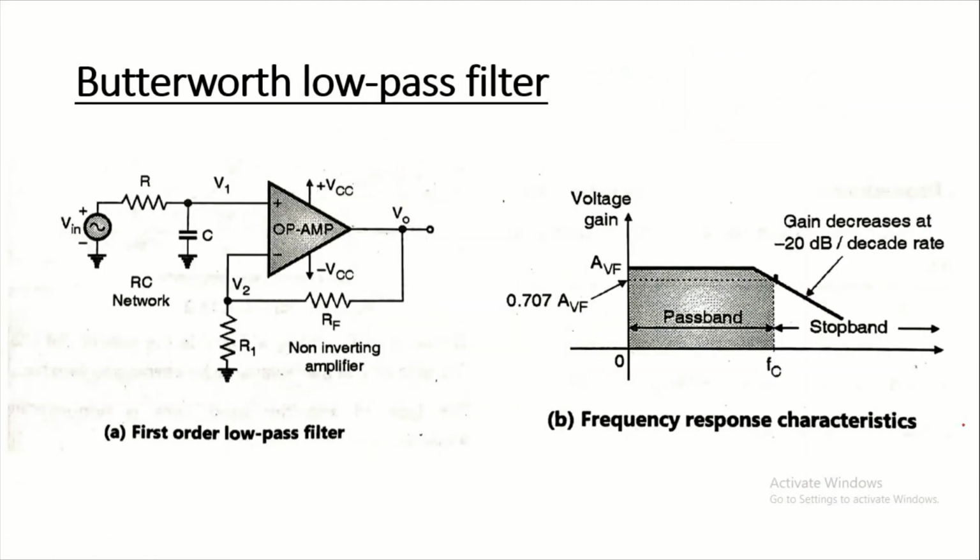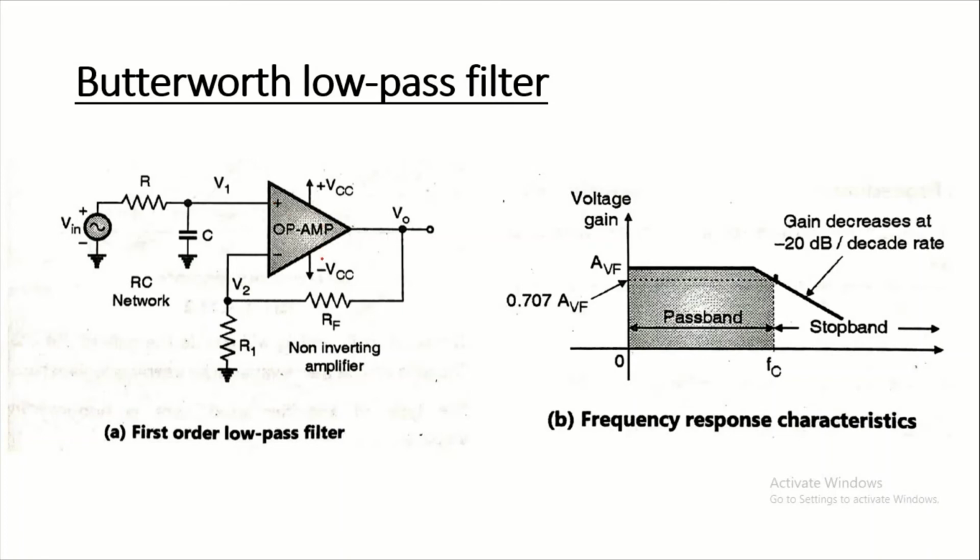Now, this is the first order Butterworth low pass filter. The first order low pass filter, which is also known as a one pole low pass Butterworth filter, is shown in the figure, and frequency response characteristics is shown in figure B. This circuit uses an RC network, resistance and capacitor, for the filtering purpose, and the op-amp is used in the non-inverting configuration because the input signal is connected to the non-inverting terminal.